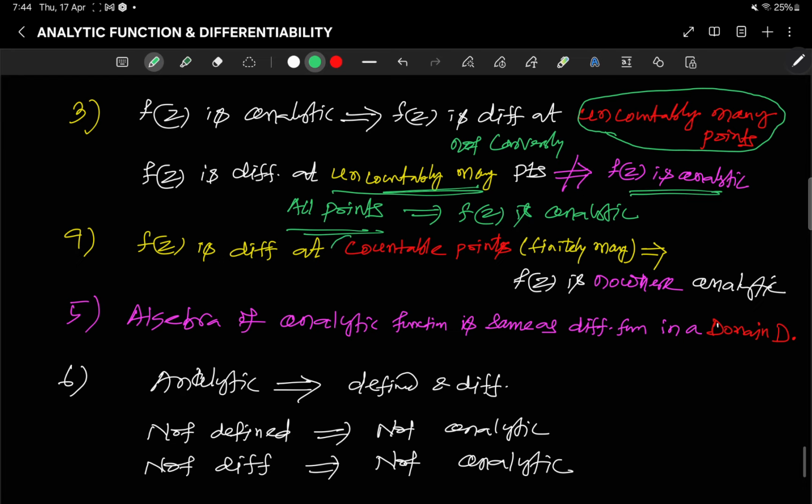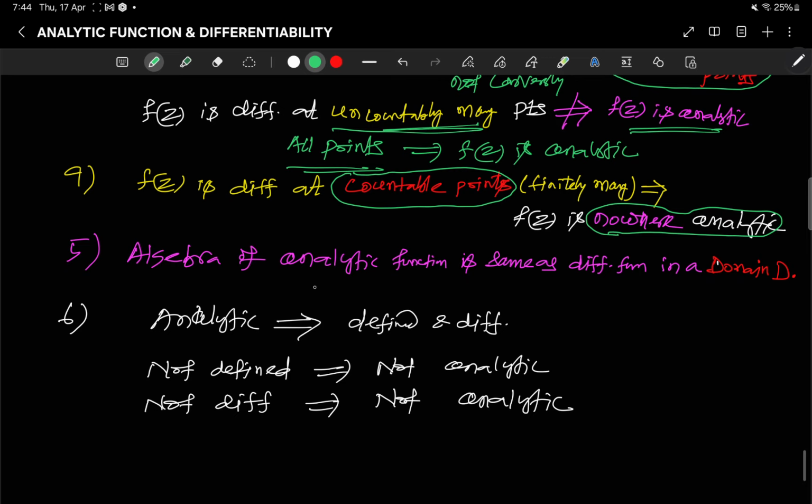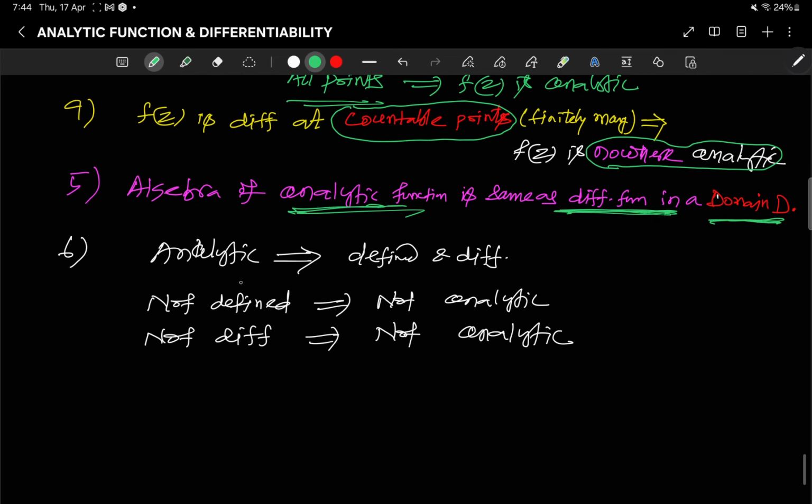If f(z) is differentiable at countably many points, it is not analytic; it is nowhere analytic. Now the algebra of analytic functions in a domain is the same as the algebra of differentiable functions. Analytic means defined and differentiable. By contrapositive, not defined implies not analytic. Similarly, not differentiable implies not analytic.